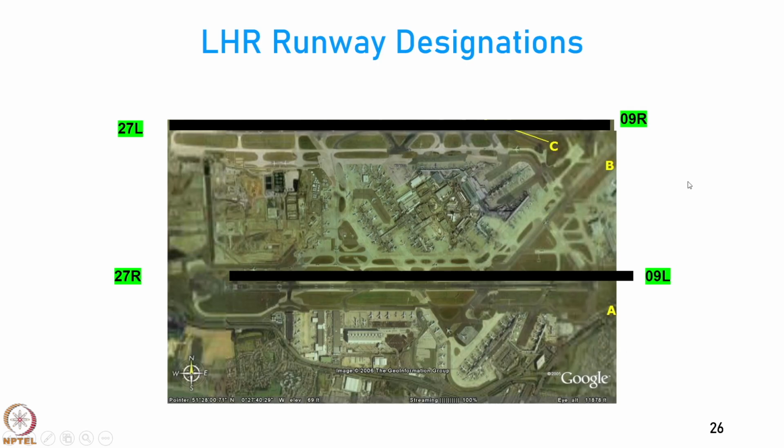L and R depend on how the pilot sees them when they come into land, and this runway is then runway 05/23, inclined at 50 degrees from north and therefore 230 degrees from north at the other end. So, the runways at Heathrow are 09R/27L, 09L/27R and 05/23.